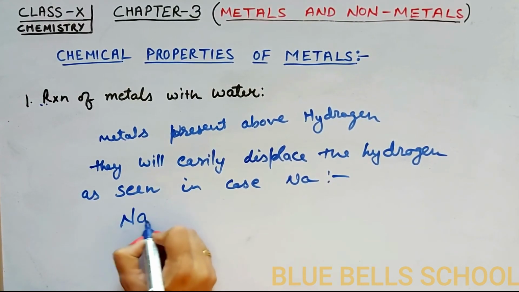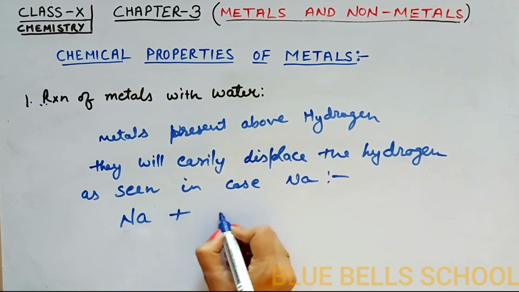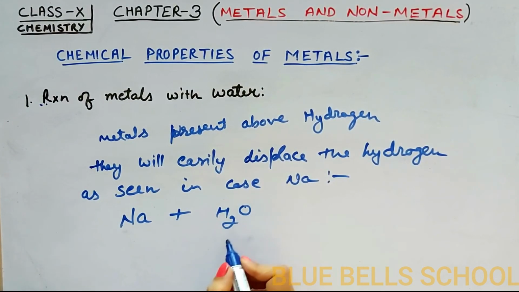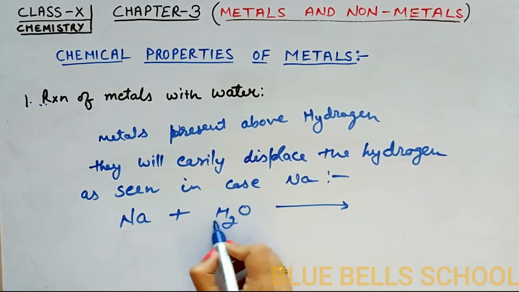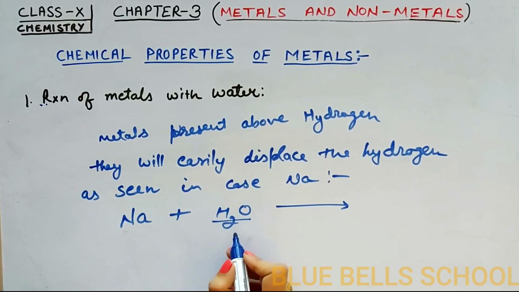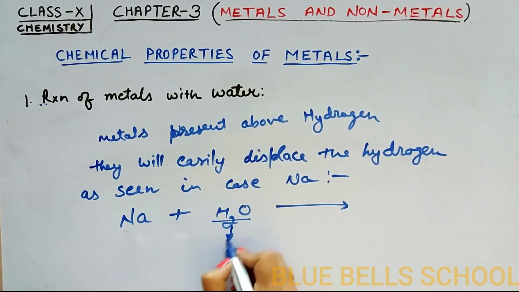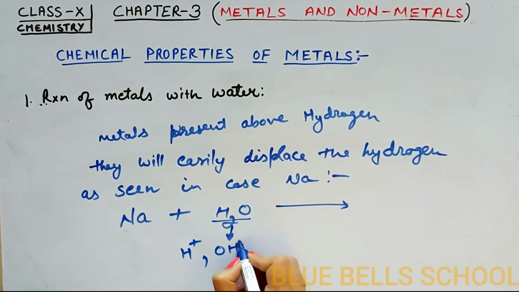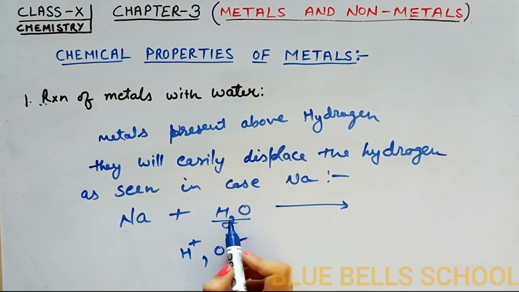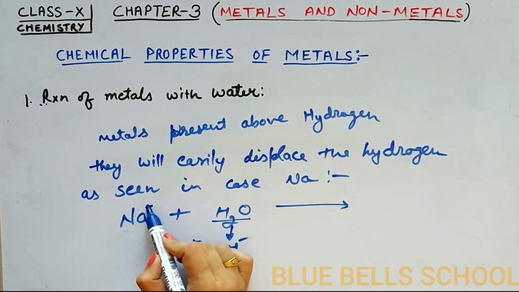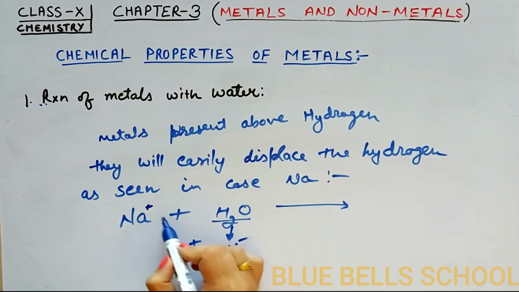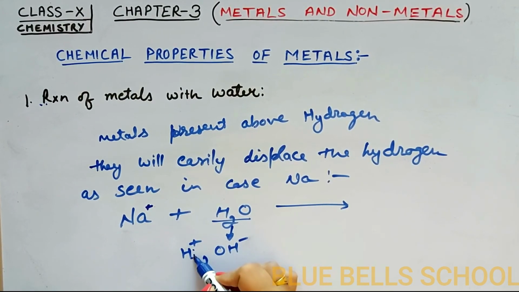What happened with sodium? When sodium reacts with water, what happens in this reaction? This water will be dissociated into ions. It will form H plus and OH negative ions, and this hydrogen ion is easily displaced by the metal ion, and this hydrogen ion will produce hydrogen gas.